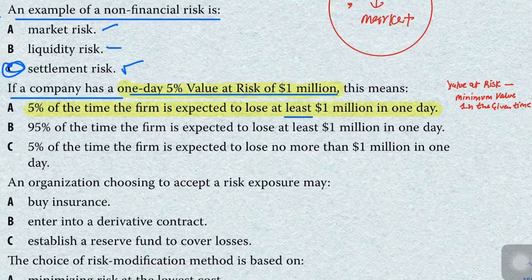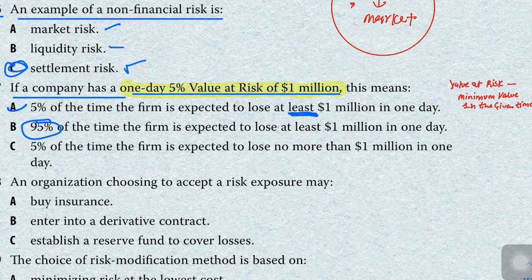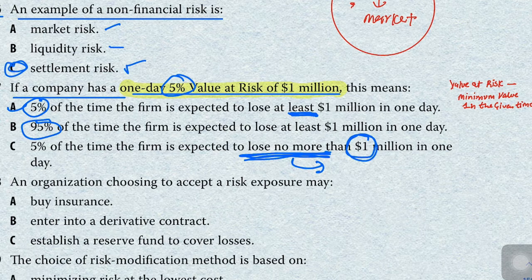You may lose more than that, but you will at least lose that amount. In the next option there is a 95% probability. We have only 5% probability as per the question, and there is a restriction that we will not lose more than this, but we can lose more than this. So the correct answer of this question is option A.